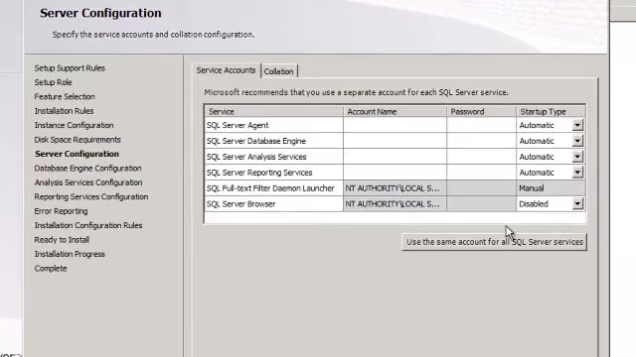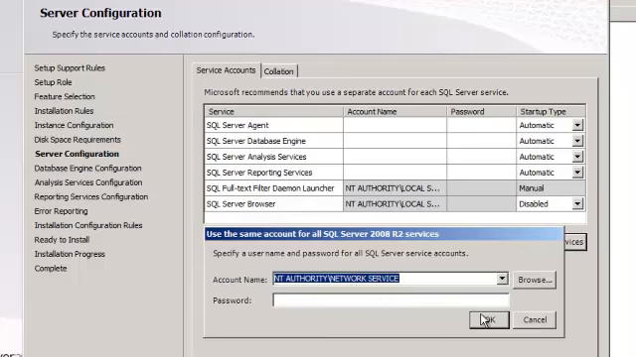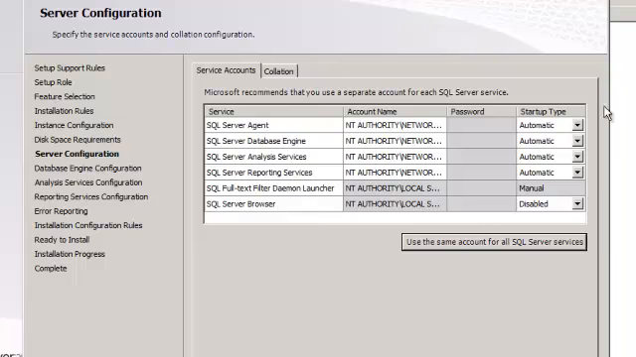Okay, the next thing is the server configuration page. I always use Network Service. You can use anything you like. You can use a domain account if you want. If you use a domain account, you have to type in a password. If you use Network Service, you leave the password blank. And then the other important thing to remember is to always set everything that you can set to automatic, the startup type. There's one in there that won't let you change it, and that's fine.